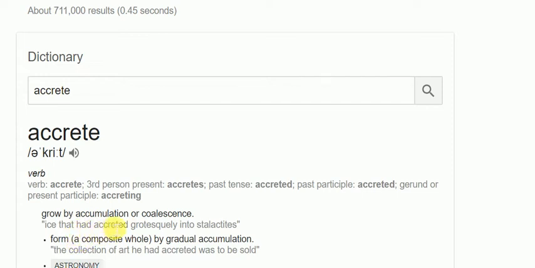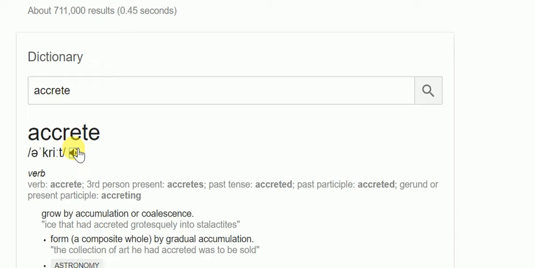Something that grows slowly by accumulation, not randomly, like ice melting slowly into water.